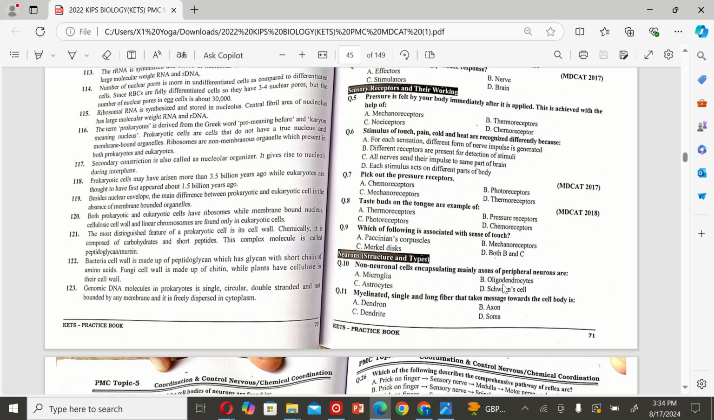The next MCQ is: non-neuronal cells encapsulating mainly axons of peripheral neuron are A. Microglia, B. Oligodendrocytes, C. Astrocytes, and D. Schwann cells. So the correct option is D.